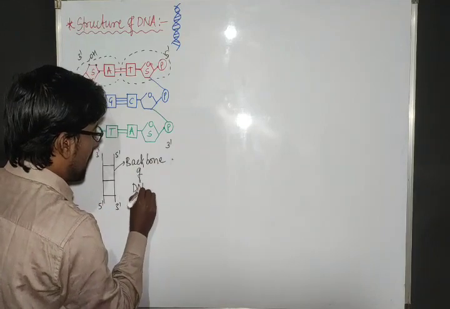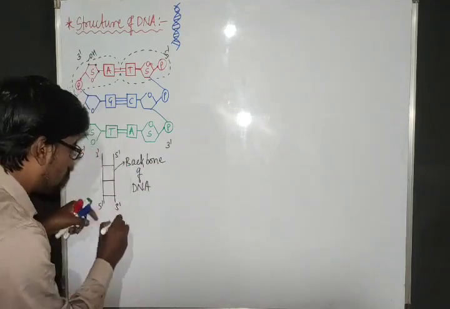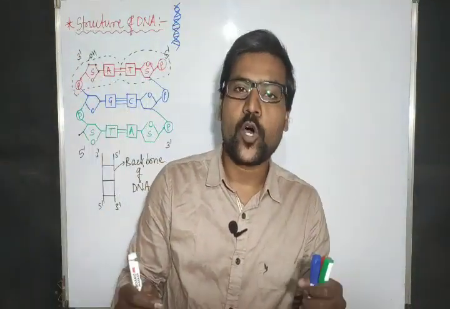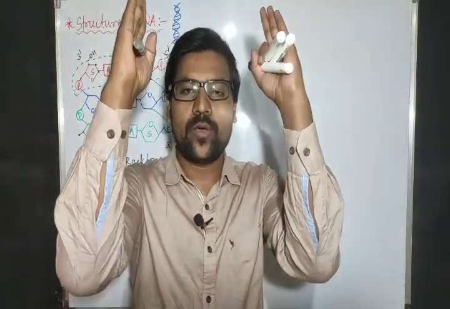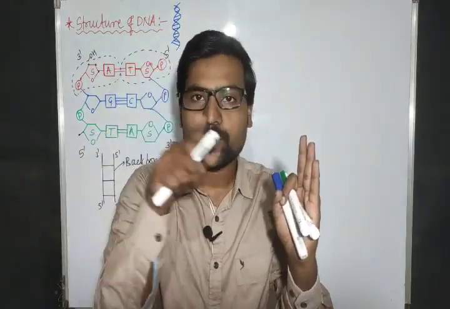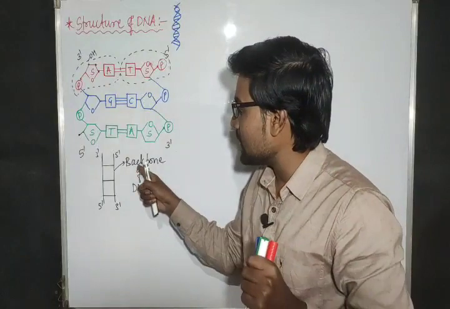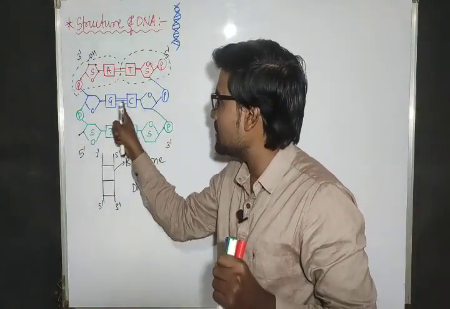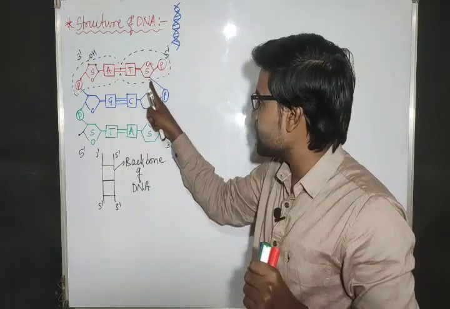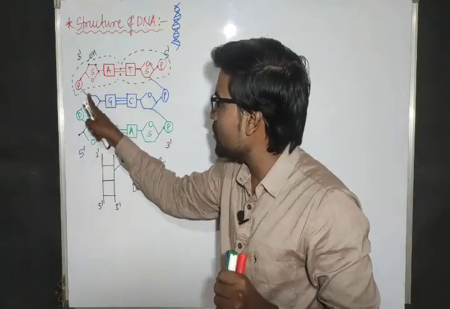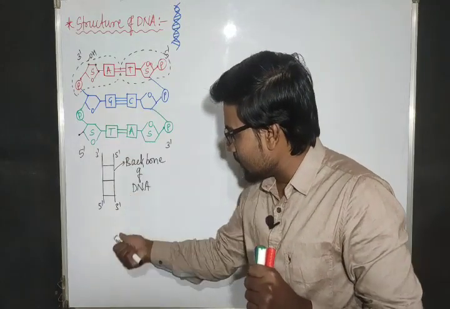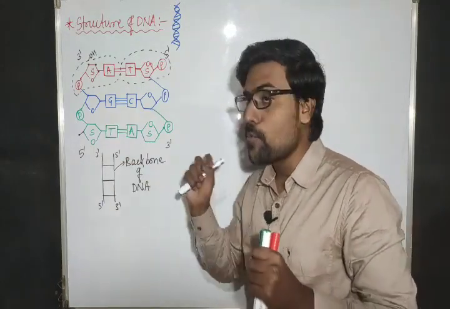What we will call the backbone of DNA: these two lines. Imagine a staircase. On the staircase, we have two supporting structures with the steps. So many steps, and the steps indicate the base pairs. And these are the side supporting structures, zigzag. That structure, in the linear line, we will call the backbone of DNA.